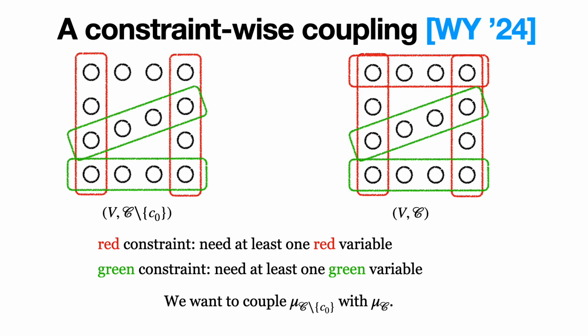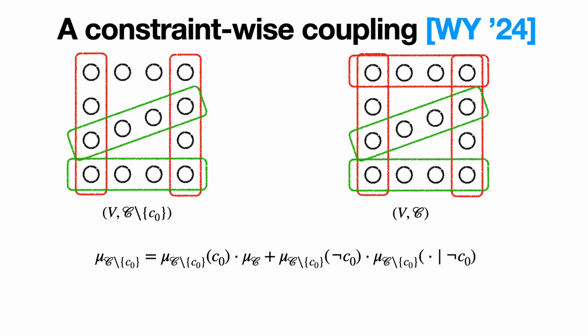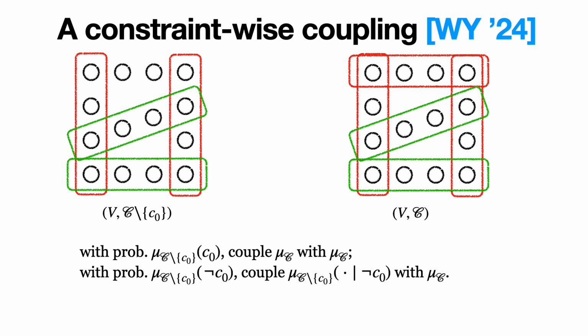We consider phi as the CSP instance on the right, which is a two-coloring instance where each red constraint must contain one red variable, and each green constraint must contain one green variable. On the left, we have a CSP instance with one less constraint. We want to couple the uniform distribution of these two. Note that we can decompose the distribution on the left using the law of total probability according to whether the additional constraint is satisfied or not. We can therefore proceed as follows.